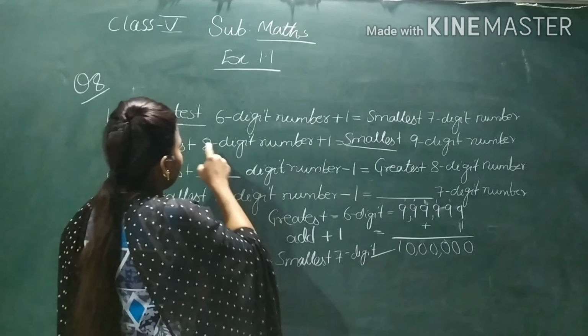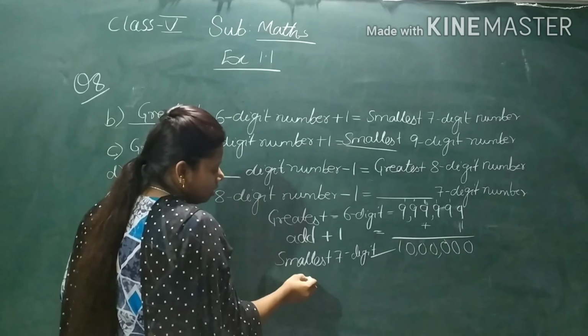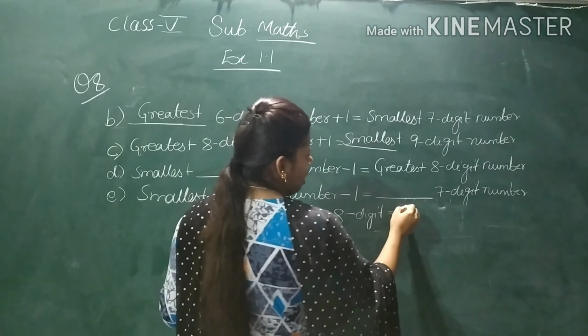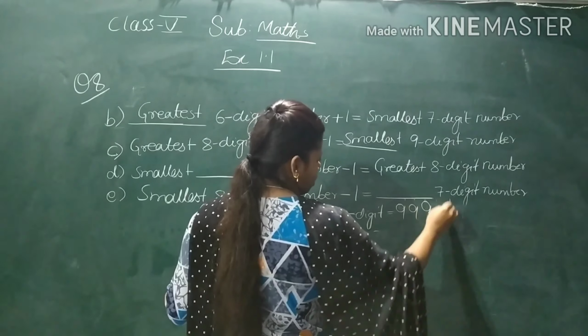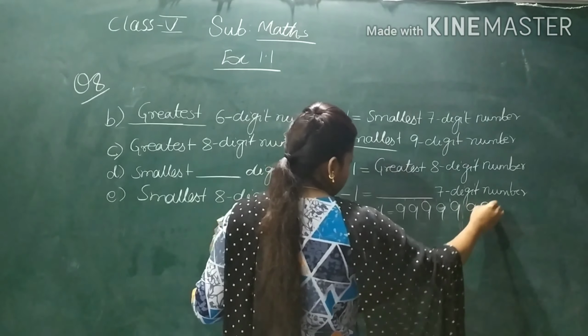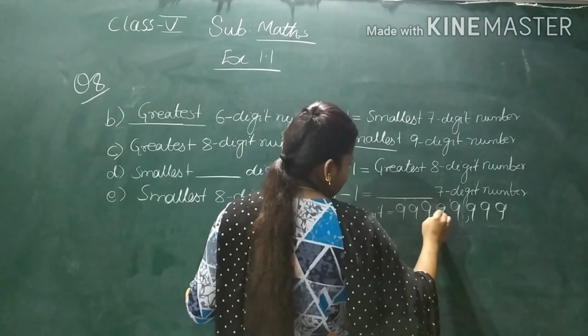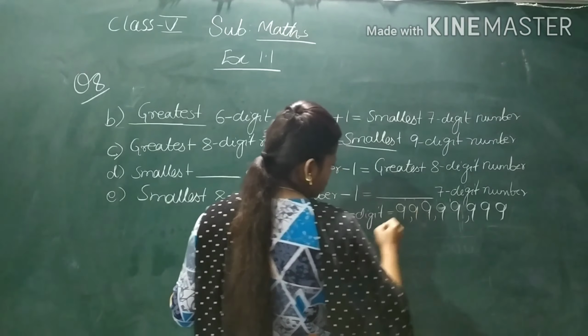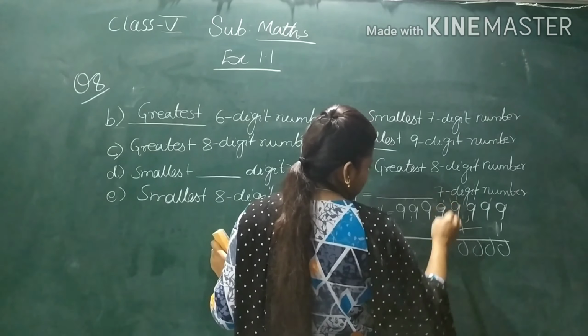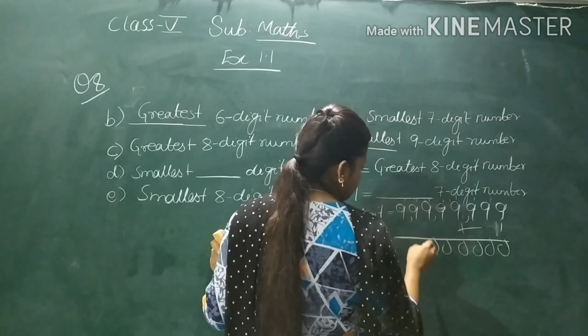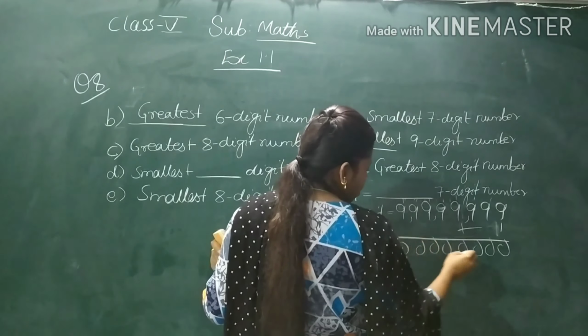Now if you want, I'll show you again. See here, I will write greatest 8-digit number. So I'll write 9, 8 times: 1, 2, 3, 4, 5, 6, 7, 8. Done. Place the comma. Now what will I do? I will add 1 to it. So 9 plus 1 is 10, for every digit. Now put the comma.